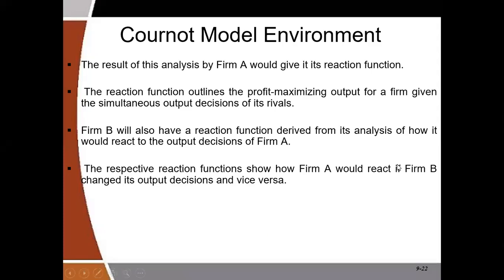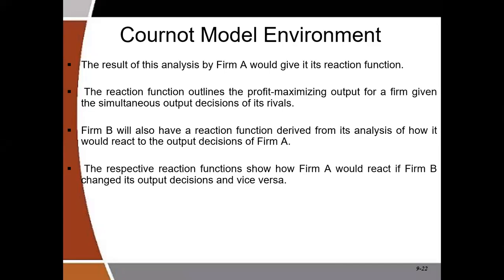It's like a simple dependent and independent variable. If my output decision depends on your output decision, it means that my output decision will react to your output decision. So the equation that summarizes how my output decision is based on, or reacts to, the output decision of my rival is called the reaction function.